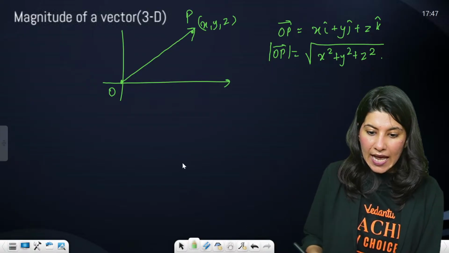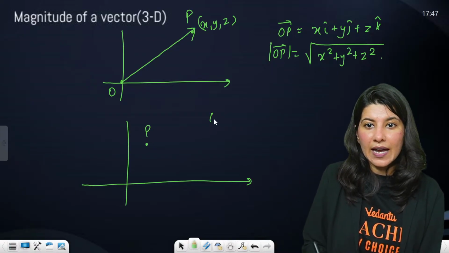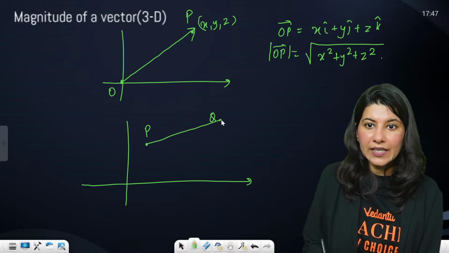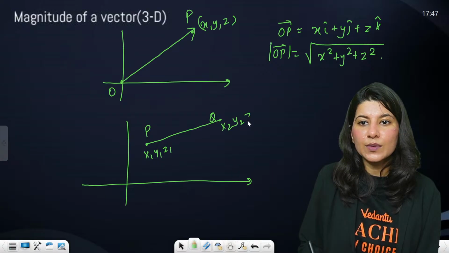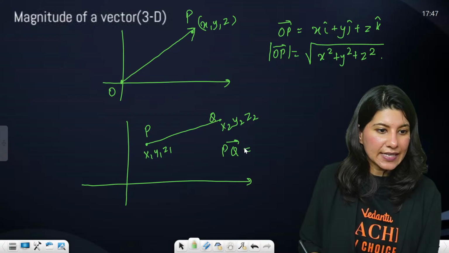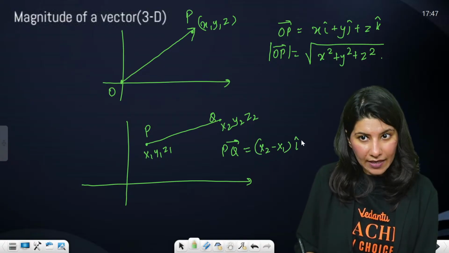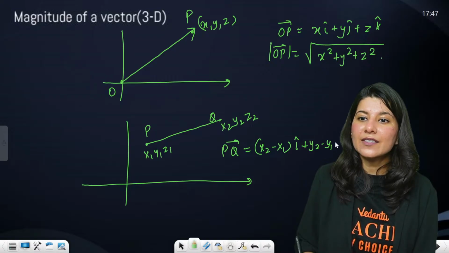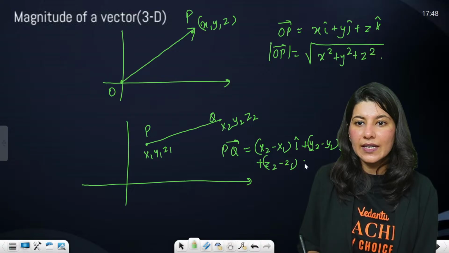Now if you have two points P and Q, with P as x1, y1, z1 and Q as x2, y2, z2, can I write the PQ vector as x2 minus x1 i cap plus y2 minus y1 j cap plus z2 minus z1 k cap?